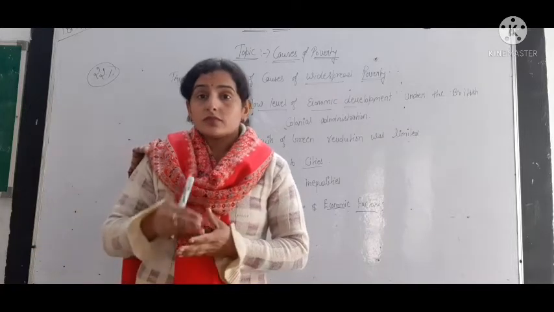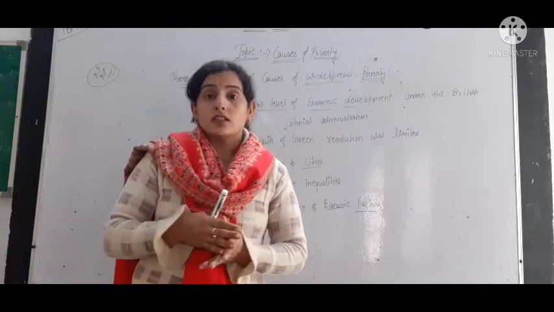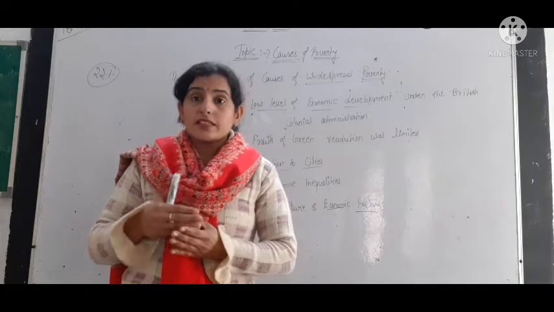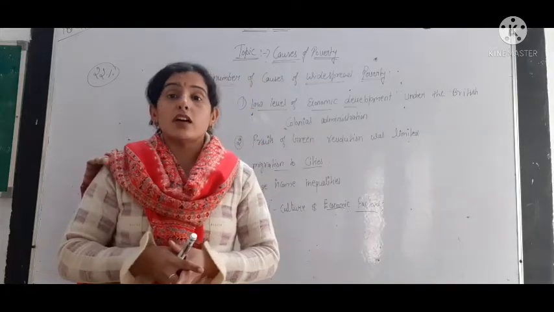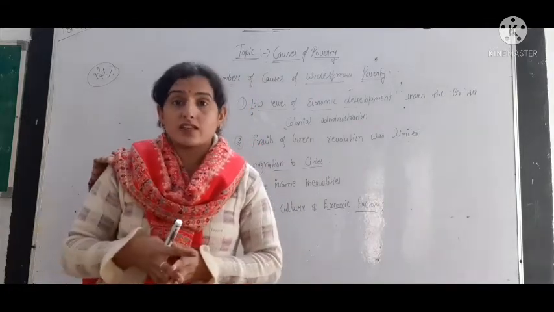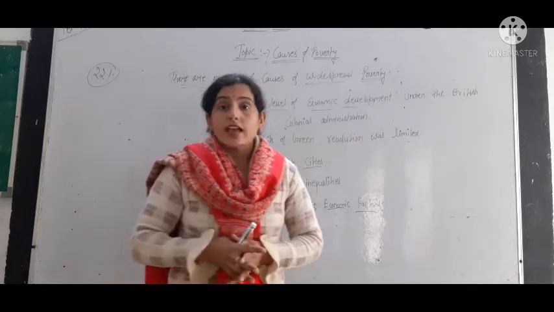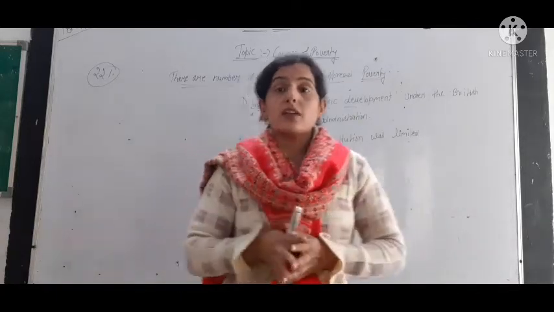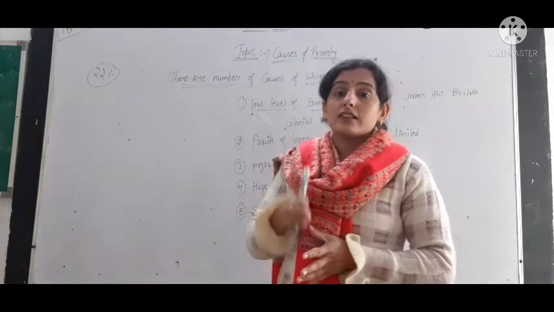So that is a burden on the person, meaning he has to borrow money from other people or a money lender. So he has to pay a rate of interest on that borrowed money.